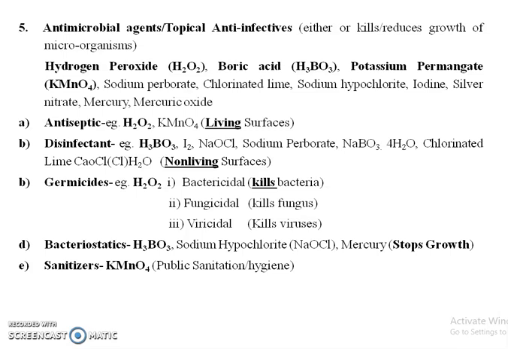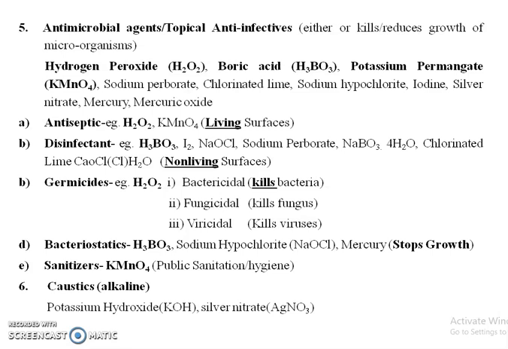Again, antimicrobial agents are further classified into the 5 subclasses: the antiseptics, disinfectants, germicides, bacteriostatics and sanitizers. And the second last class is caustics. The caustics are the alkaline substances. The examples are the potassium hydroxide and the silver nitrate. The last class is the miscellaneous topical agents, examples are the cadmium sulfide and zinc undecanoate. This is anti-dandruff. So this is the classification of topical agents.